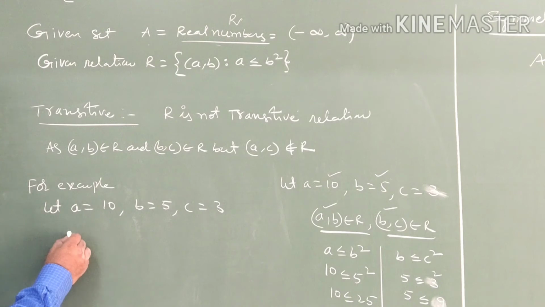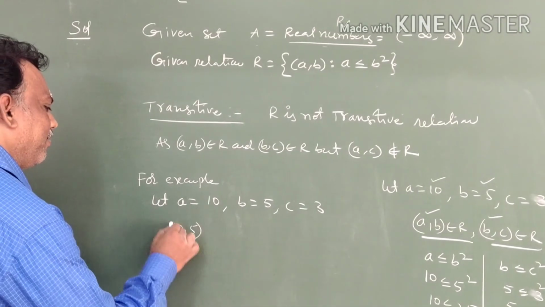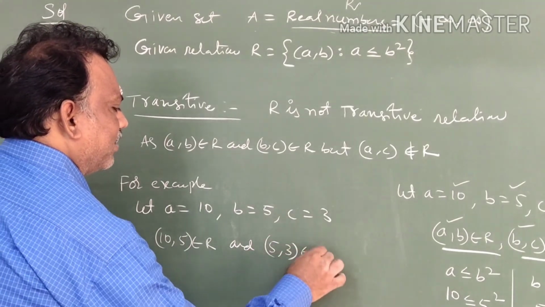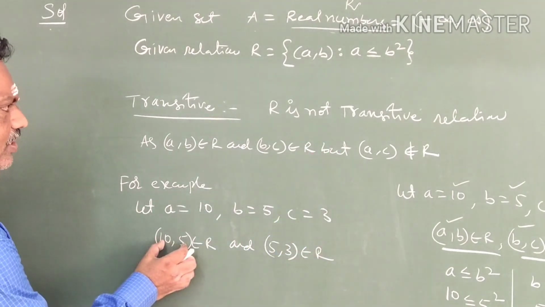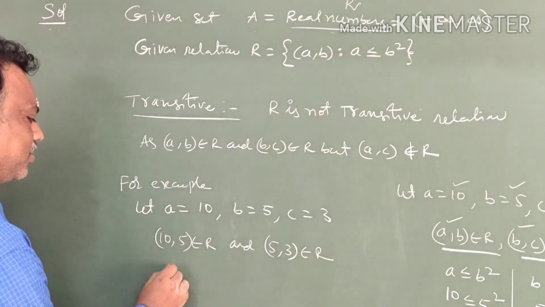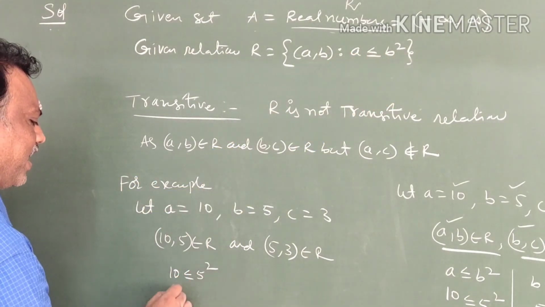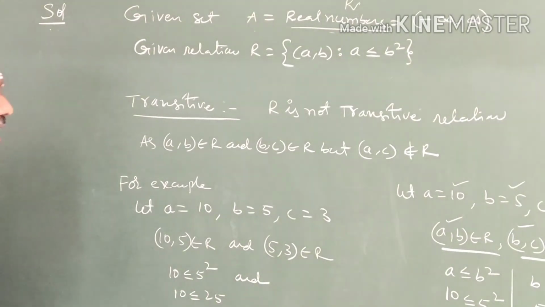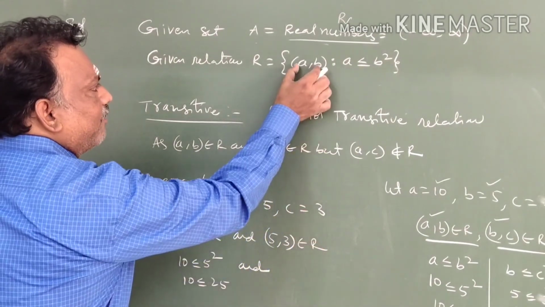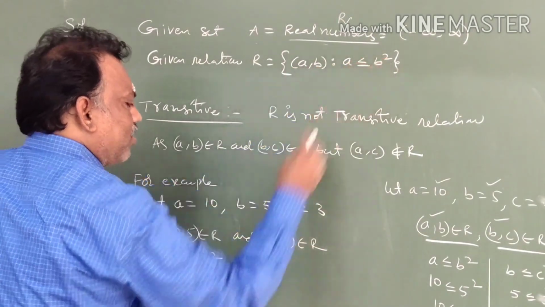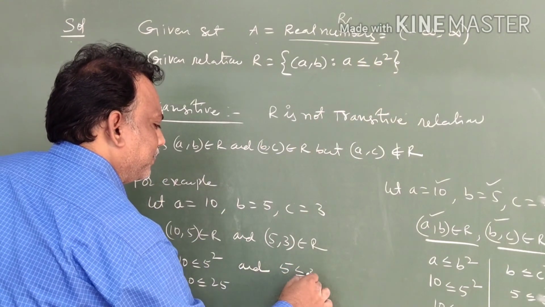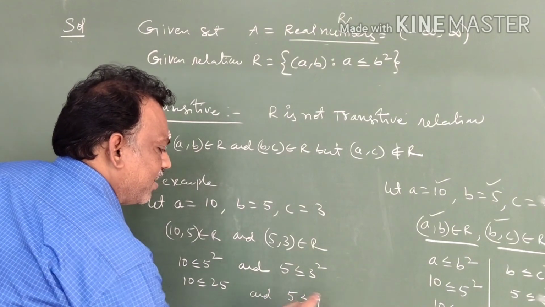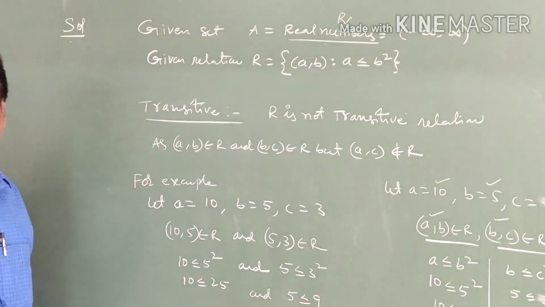Now you have to check that (10,5) belongs to R and (5,3) belongs to R. That means each pair should satisfy this condition. So 10 less than or equal to 5 square, 10 less than or equal to 25. Yes, it is true. Next (5,3) belongs to R: 5 less than or equal to 3 square according to the condition, 5 is less than or equal to 9, true.